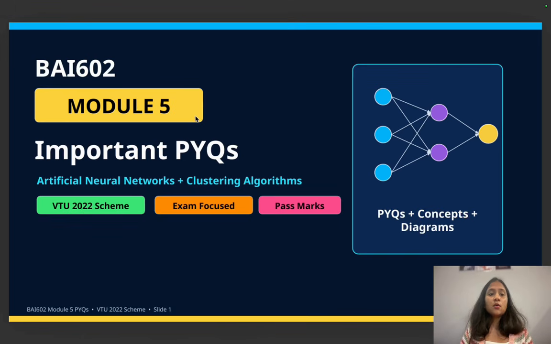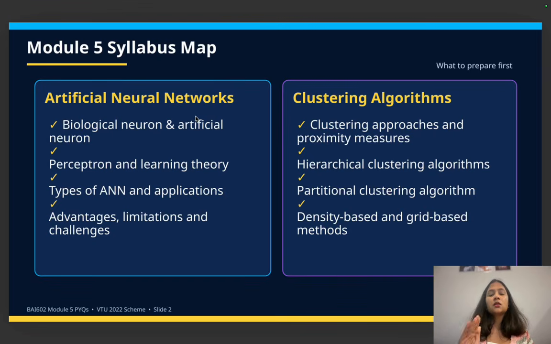So this is the module 5 important question PYQs. Okay, so let's discuss. Here it is divided into two chapters. One is artificial neural networks and the second is clustering algorithms. In artificial neural networks, you have biological neuron and artificial neuron.